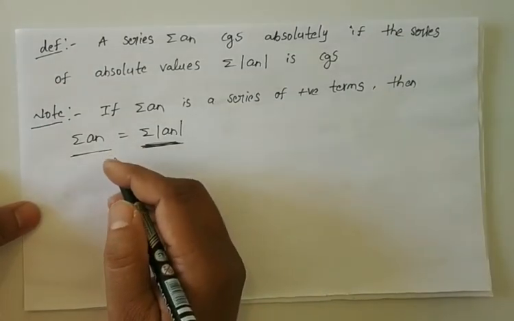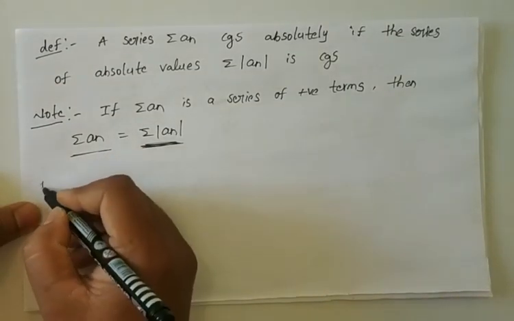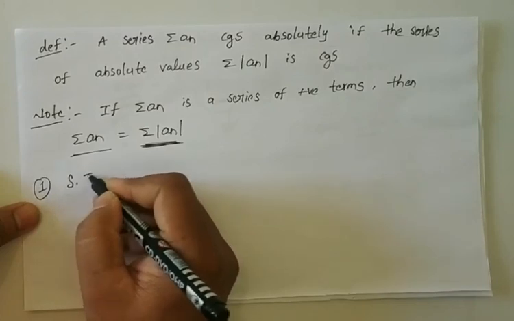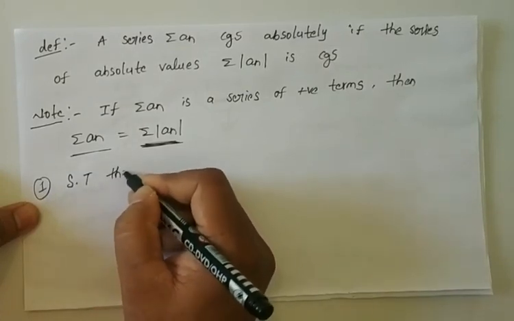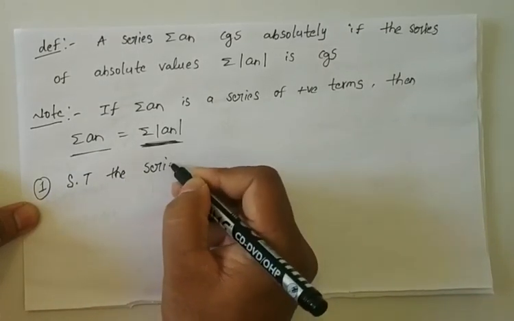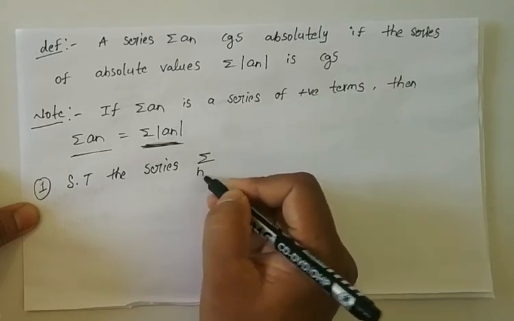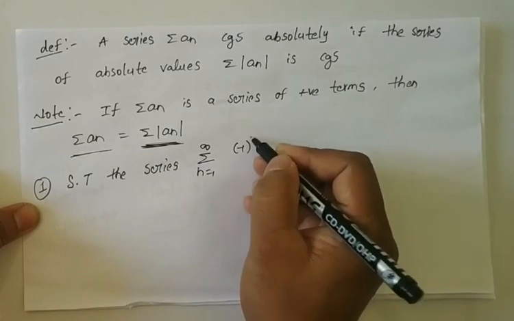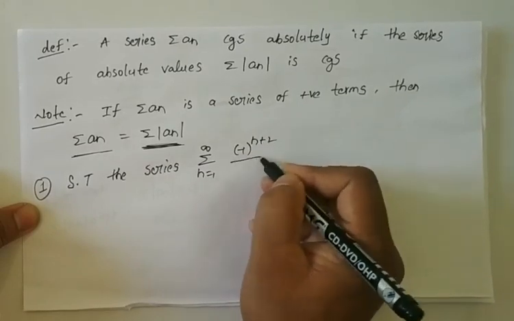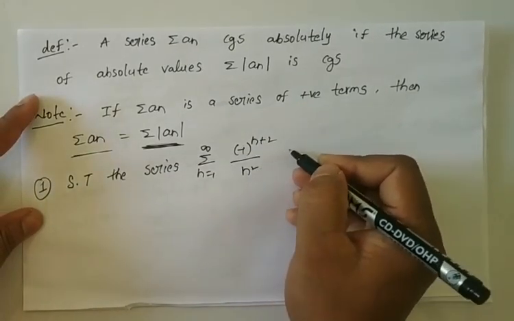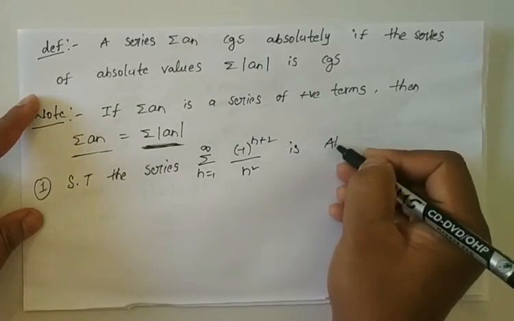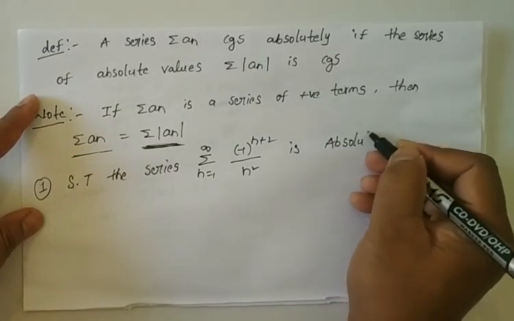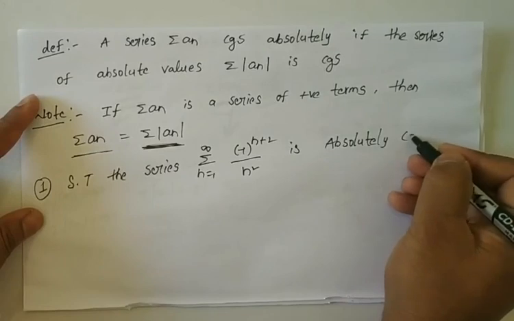Now let us see one example. Write down the problem: show that the series summation n is equal to 1 to infinity, minus 1 whole power n plus 2 by n square, is absolutely convergent.